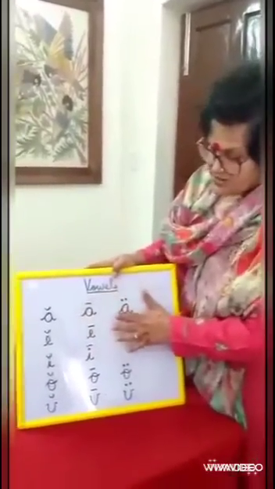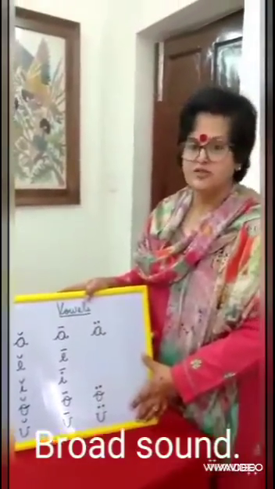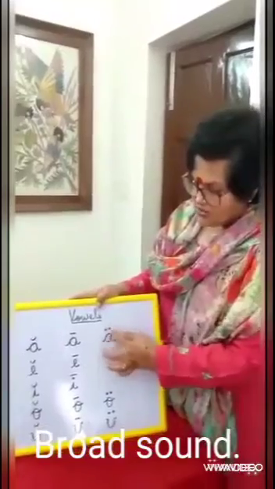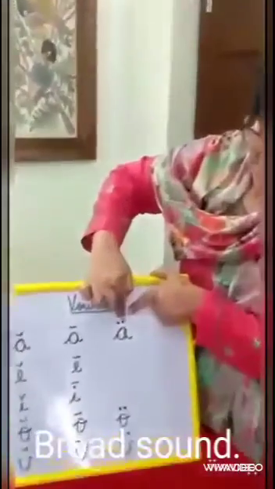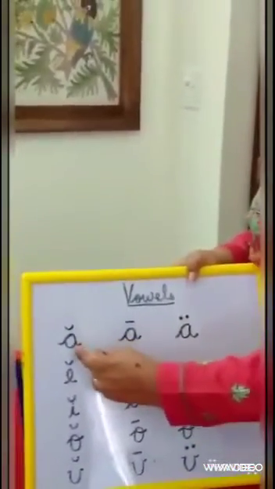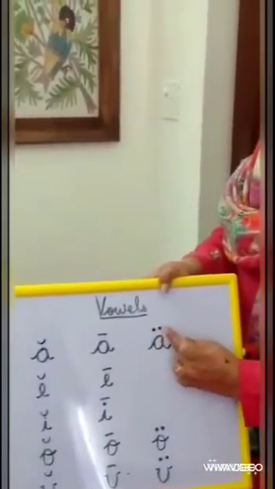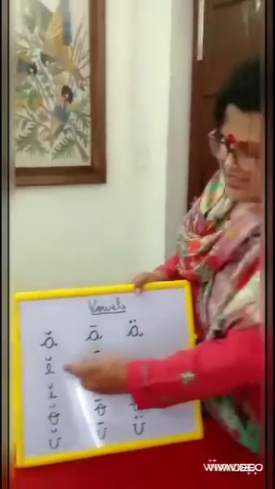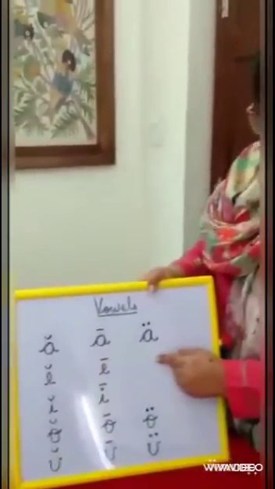If you see this, now this is the third sound, and this is called the broad sound. And what symbol do we put for this? We put these 2 dots. This is the broad sound. So A has got 3 sounds: short A, long A, and broad sound. For O, we put 2 dots. E does not have it; it has got a short and long sound, but no broad sound.